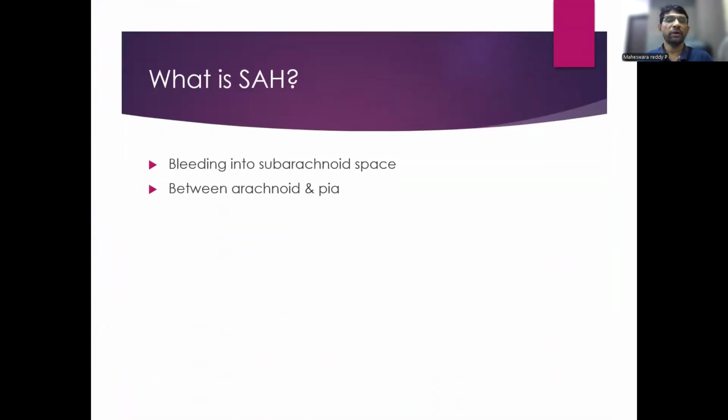So, subarachnoid hemorrhage is accumulation of bleeding in the subarachnoid space, which is present between the arachnoid and pia. Normally, this subarachnoid space is filled with CSF in which arteries are bathing.